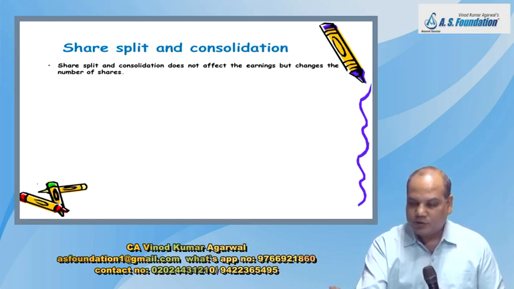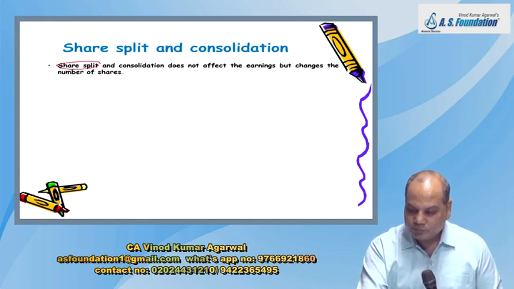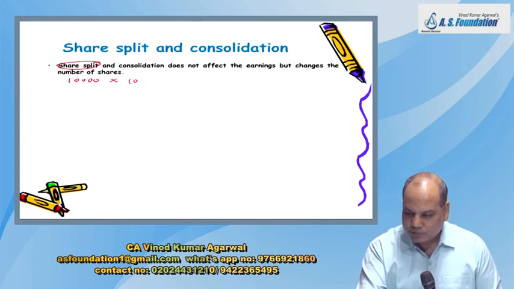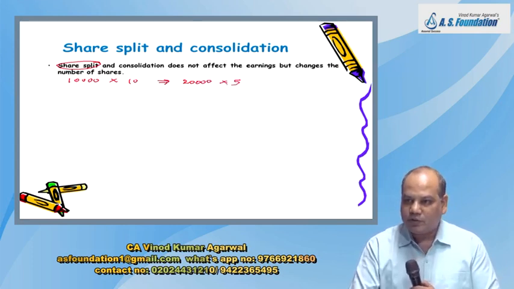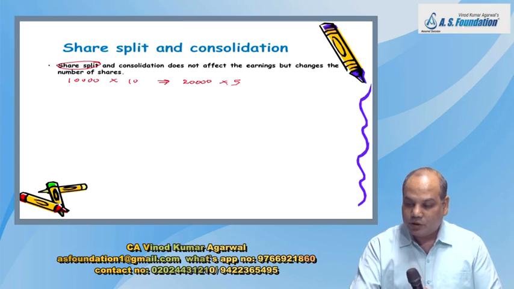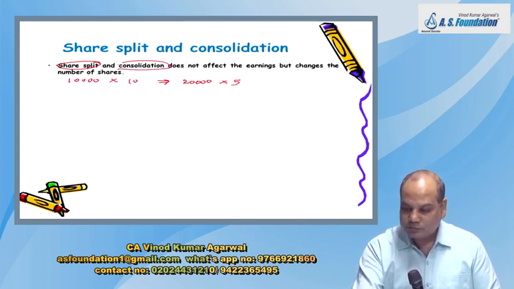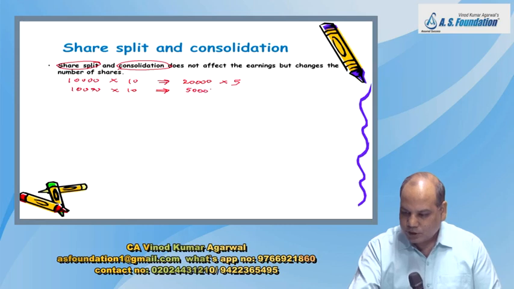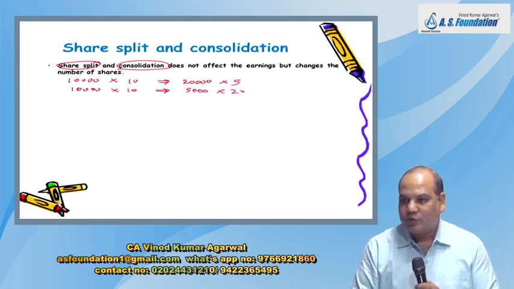So example of share split could be 10,000 shares of 10 converted into 20,000 shares of 5 rupees. Yes or no? And what is the example of consolidation? 10,000 shares of 10 rupees are consolidated into 5,000 shares of 20.